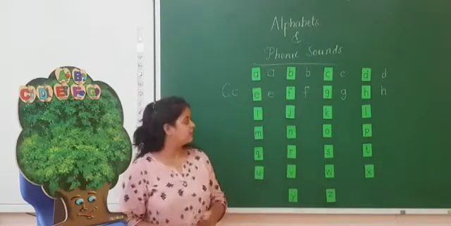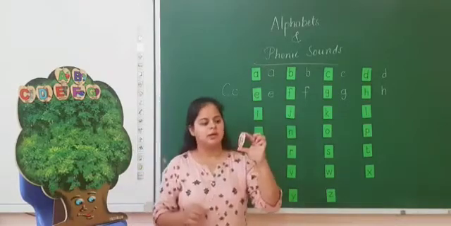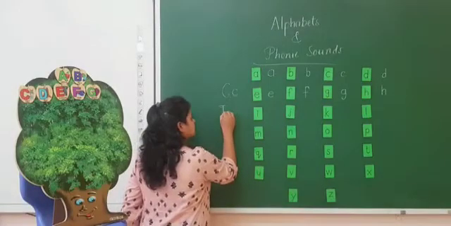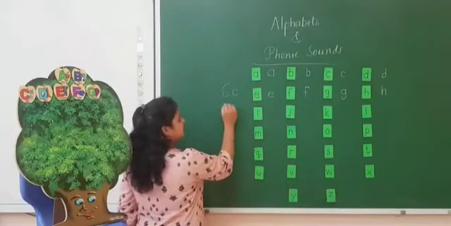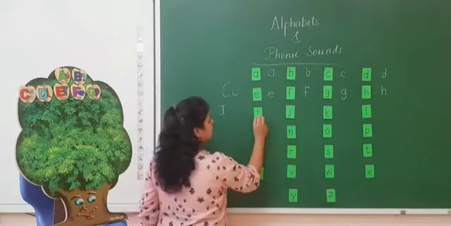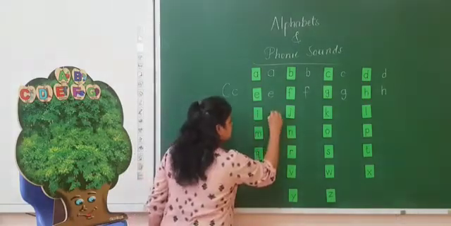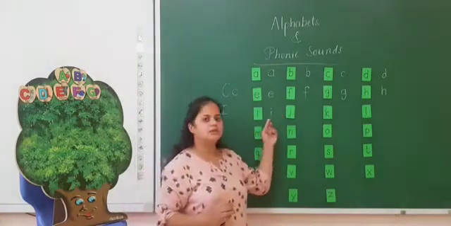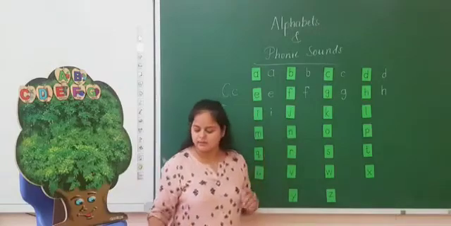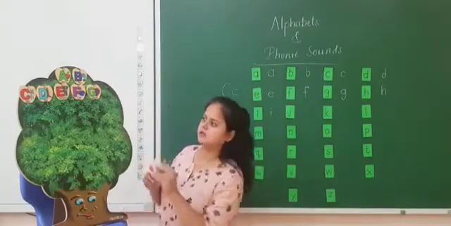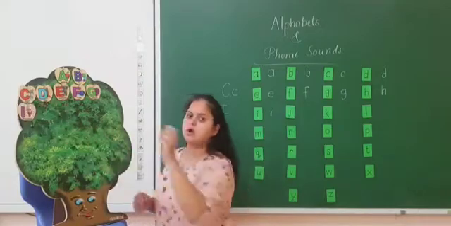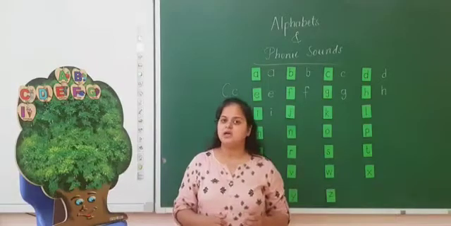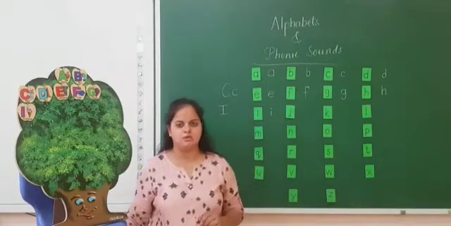The next is I. The capital I is like this, standing line, slipping and slipping, and in small print writing only a little standing line and a dot. This is small print I and the sound of I is E. E, igloo, E, ink, E, ink pot.